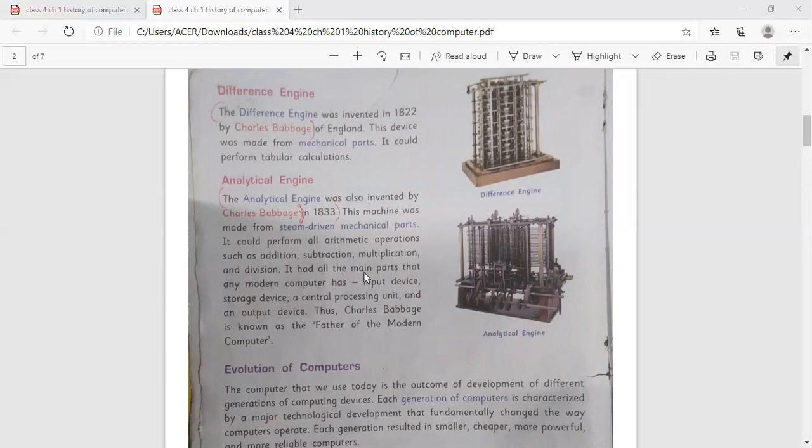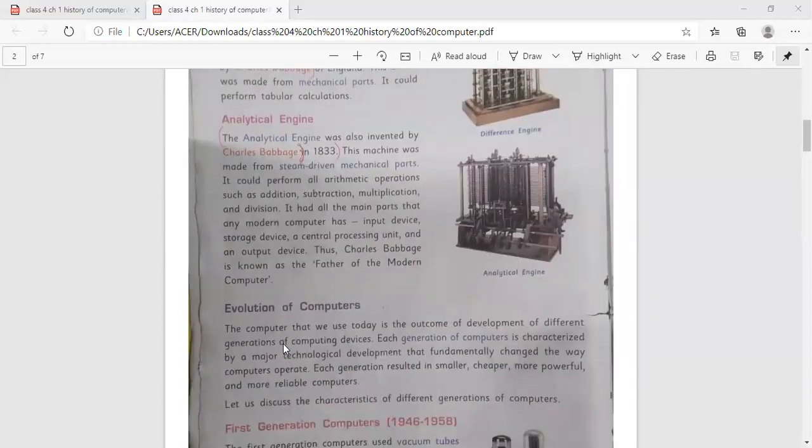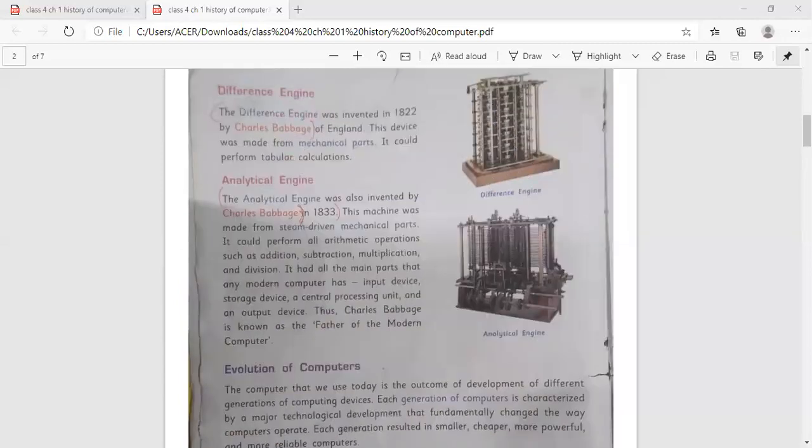It had all the main parts that any modern computer has: an input device, a storage device, a central processing unit, and an output device. Thus, Charles Babbage is also known as the father of the modern computer. See, here you can see the analytical engine and the difference engine.